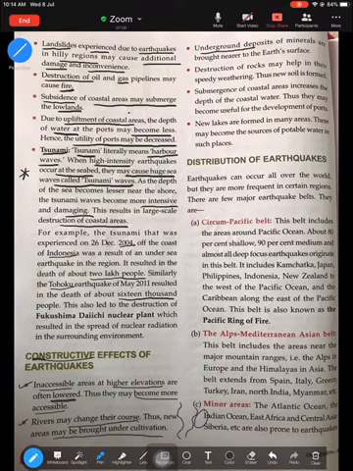Underground deposits of minerals are sometimes brought up because of the displacement or movement, the lowering or rising up of the earth's surface. There could be many different minerals that could be discovered and brought near the earth's surface. Destruction of rocks may help in speedy weathering, and new soil is formed. Sometimes the vibration of the earthquake can lead to rocks rubbing against each other and breaking down quickly. When rocks break down quickly, sediments are formed, and these sediments lead to the formation of new soil.